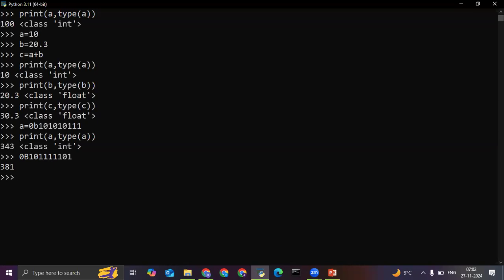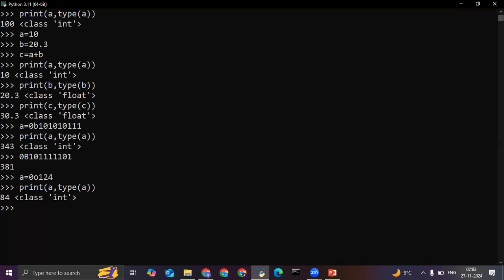If I write A is equal to 0O, it represents the octal number system. I'm sorry. Let me write 1, 2, 4. Now, octal number system. Print A, 84. 84, which is an integer data type, understandable by everyone.